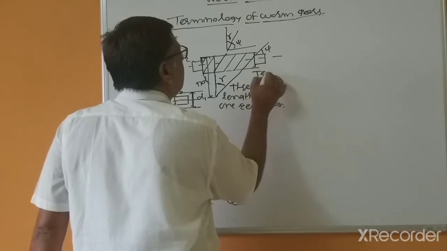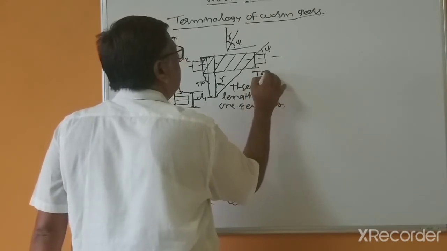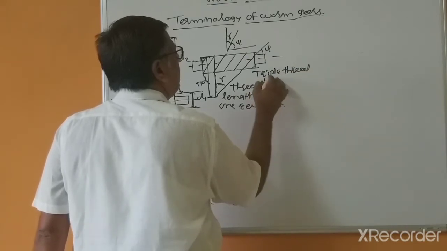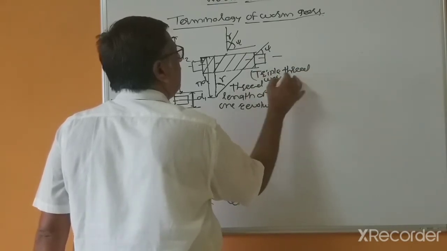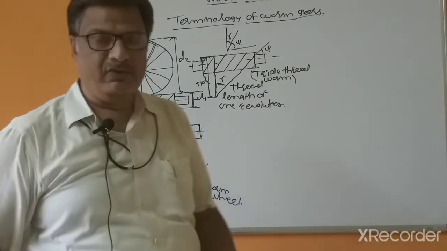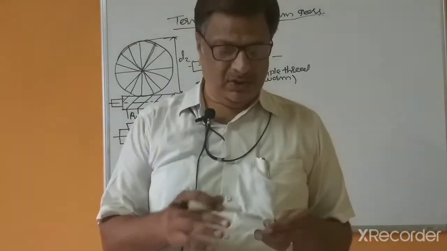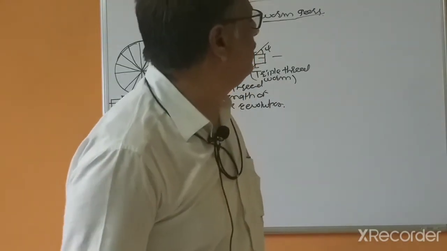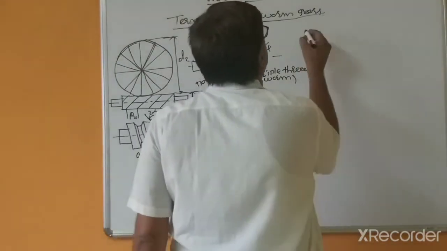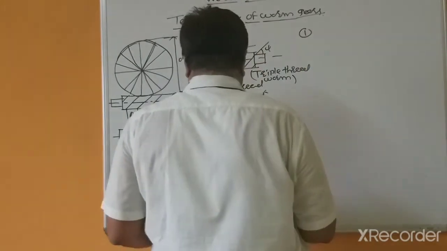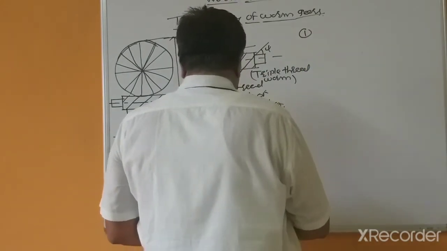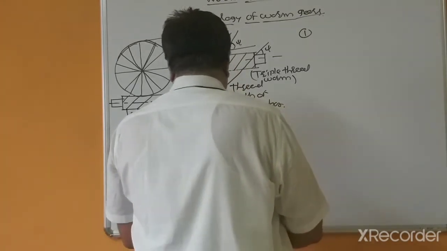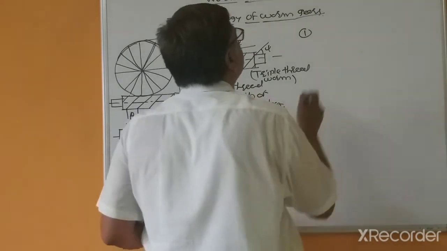This is a triple thread worm, or you can call it 3 start. First terminology, we'll see, is the helix angle or axial pitch.